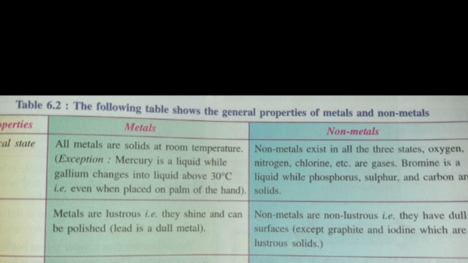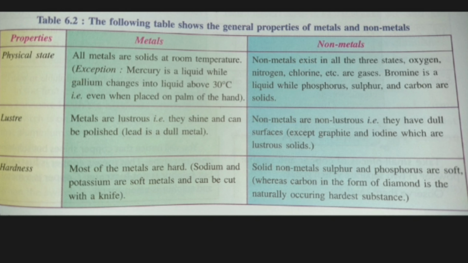Okay, so the properties are written on the left, and then you can see the differences between metals and non-metals. The first one is the physical state. According to the physical state, all metals are solid at room temperature. There are some exceptions, like mercury, which is a liquid, while gallium changes into liquid above 30 degrees Celsius, even when placed on the palm of your hand.